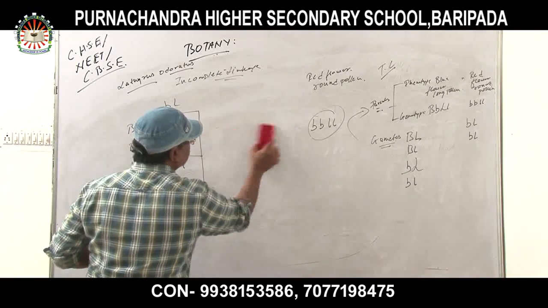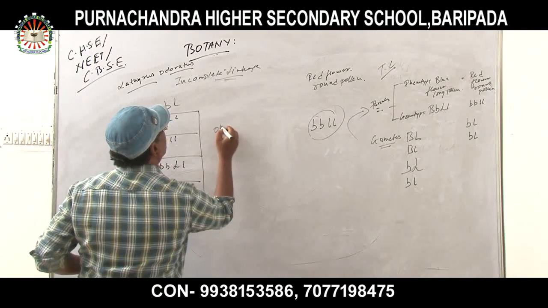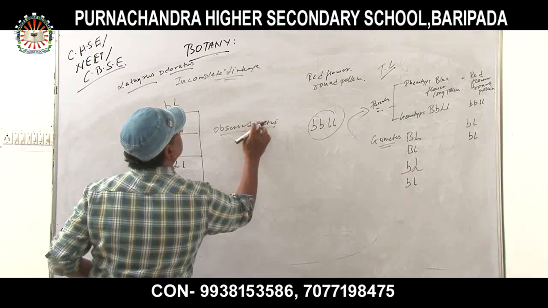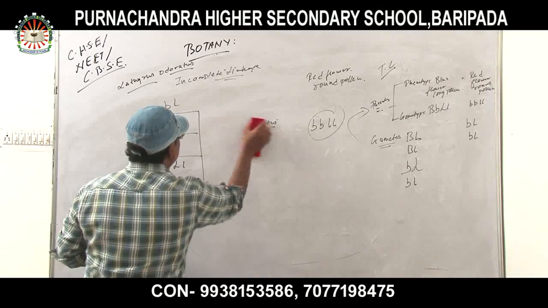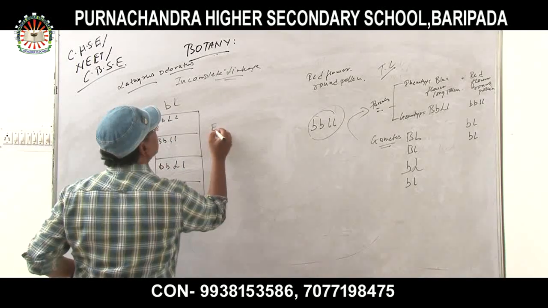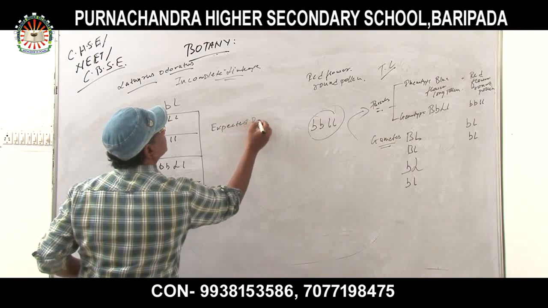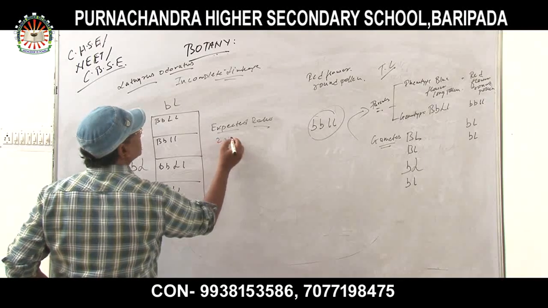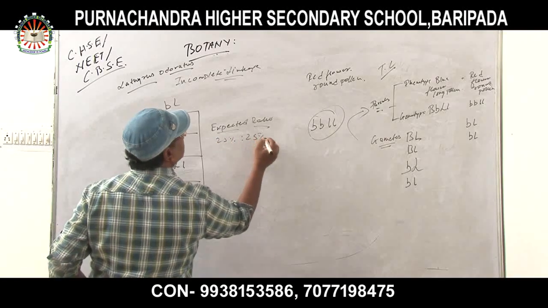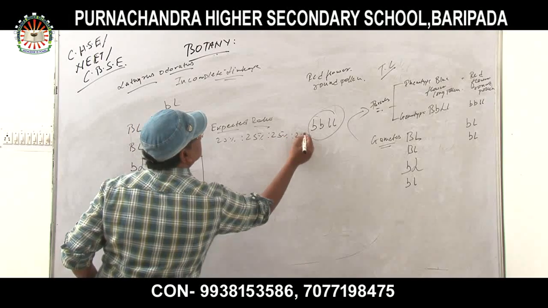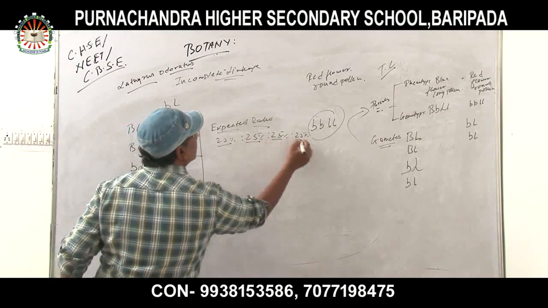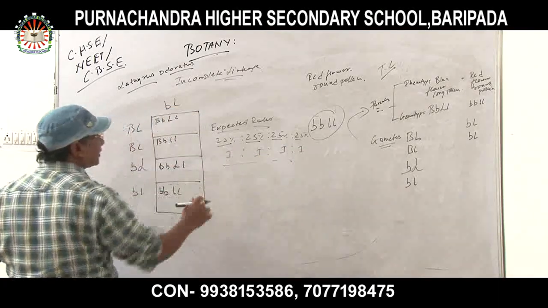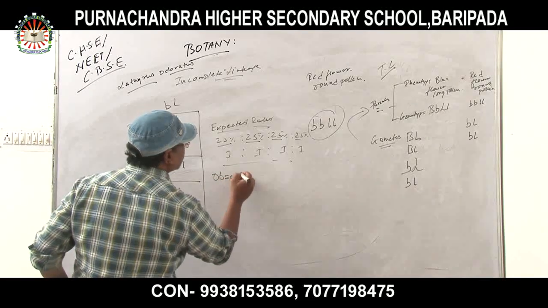First, you have to mention the observed ratio and the expected ratio. Suppose the expected ratio would be 25% each, just like in complete linkage, 1:1:1:1. This is the expected ratio. But what would the observed ratio be?